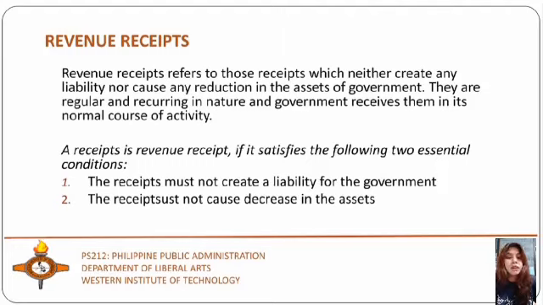These receipts do not create liabilities or result in reduction of assets. Revenue receipts are further classified as tax revenue and non-tax revenue. They have two essential conditions. First, the receipts must not create liability for the government, and second, the receipt must not cause a decrease in the assets.